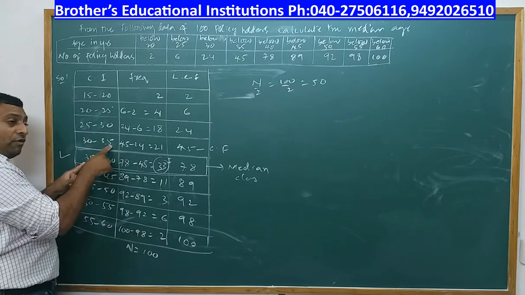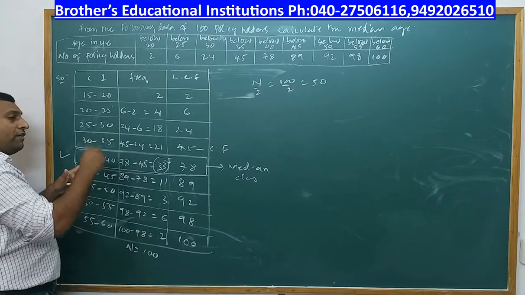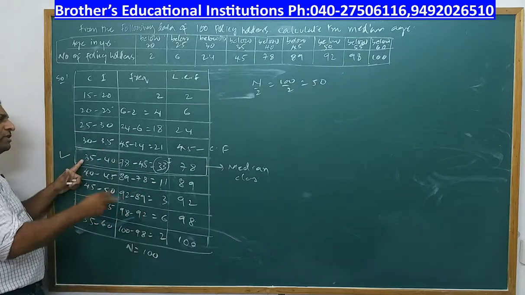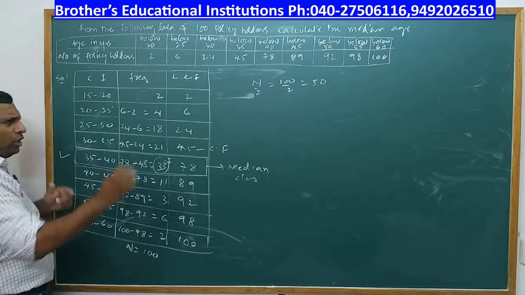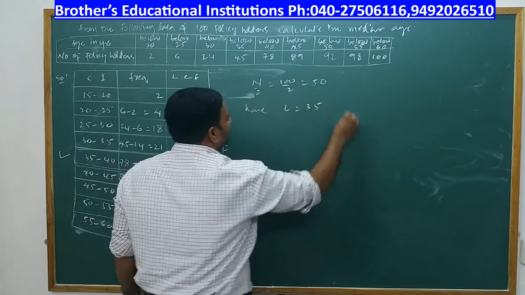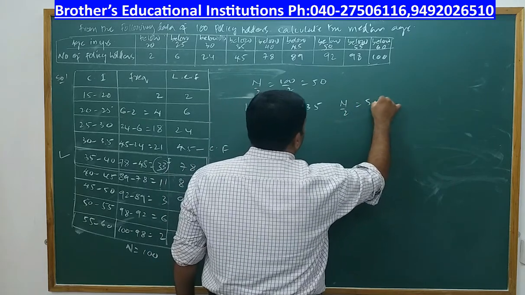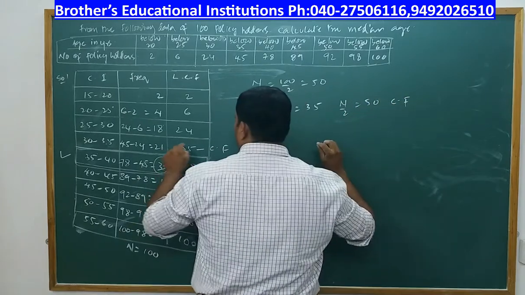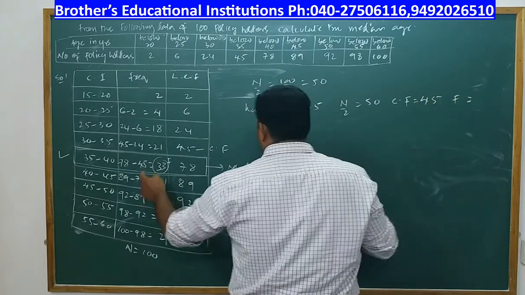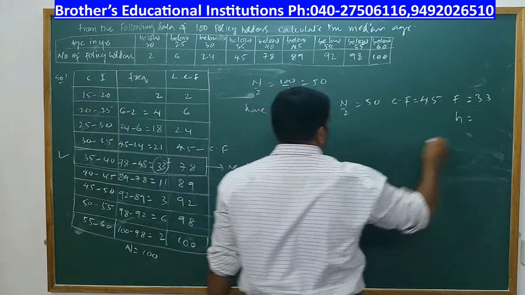But if tomorrow you have 34 here and 35 here, then in between 34 and 35 will be 34.5. So your lower boundary will be 34.5. But in this problem lower boundary is straight away 35. No issues. So now I'll write here L is equal to 35. N by 2 value we have just now got, 100 by 2 which is 50. Cumulative frequency is 45. Frequency of the median class is 33, and width of the class you have chosen on your own, it is 5.